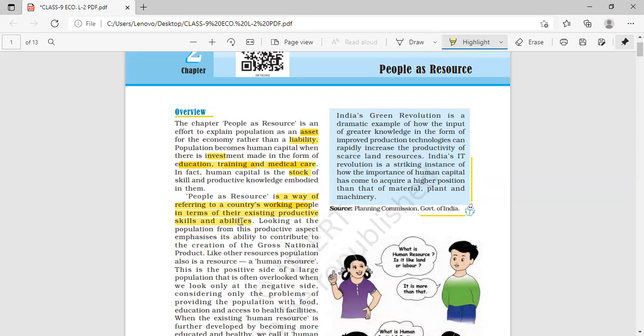They are considered as dependent. The children and the old age people are considered as dependent population. Dependent on whom? Upon the working people or working population. I hope working and dependent is clear now.